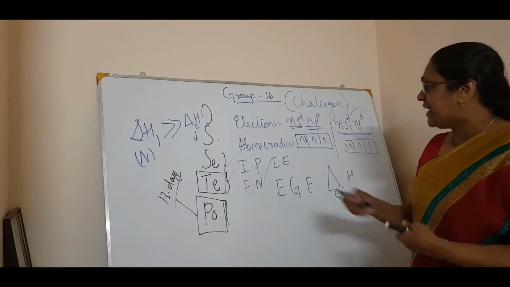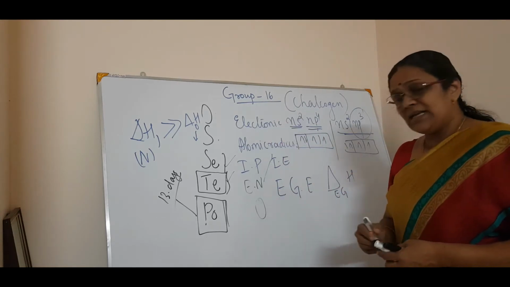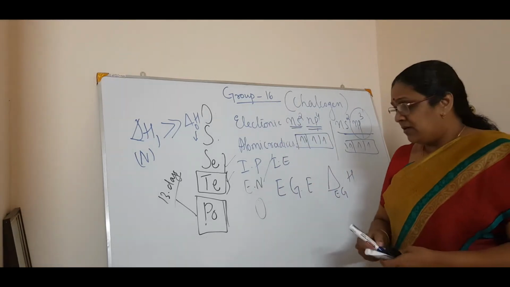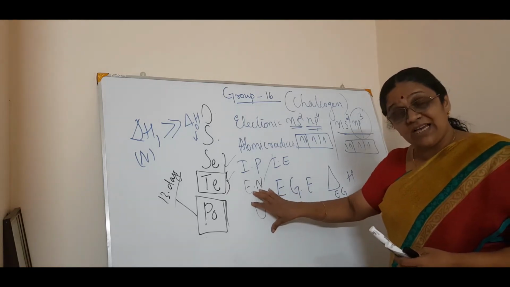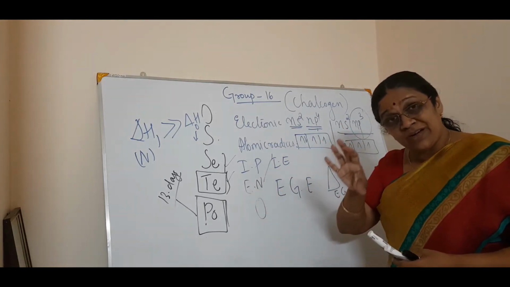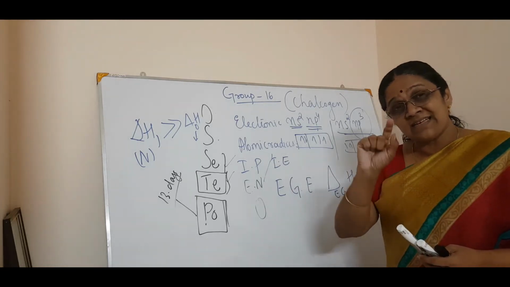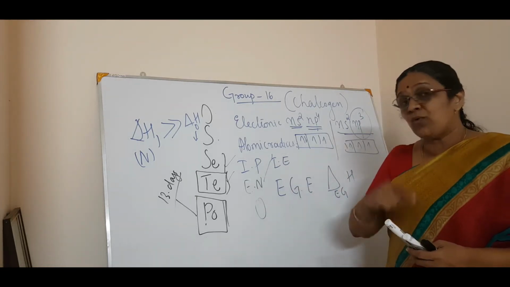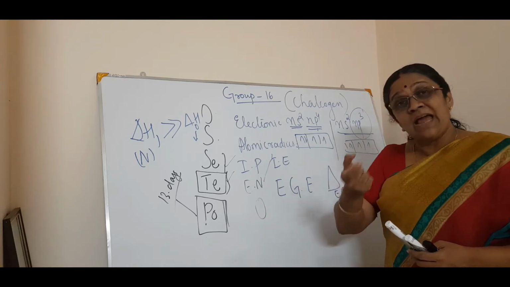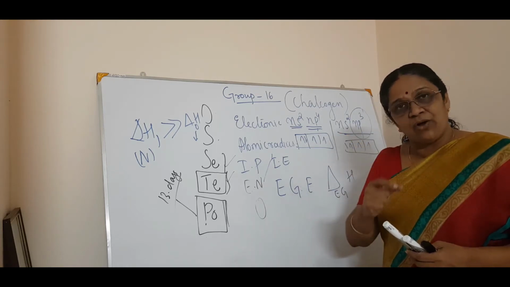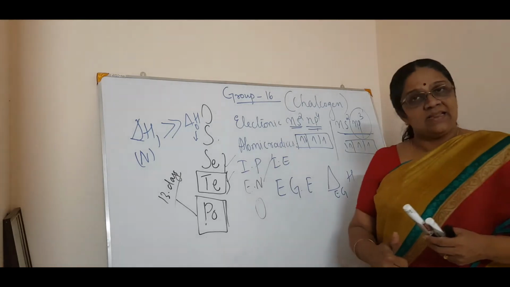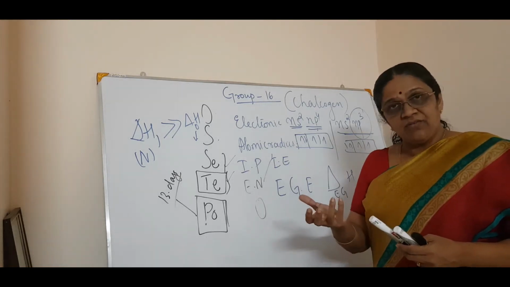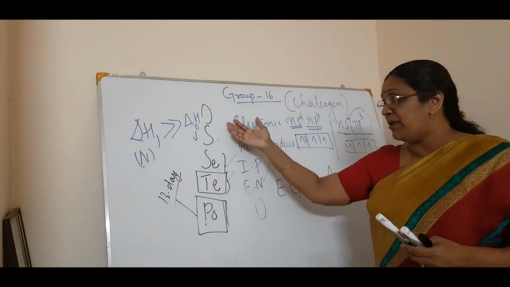For example, take oxygen or sulfur. Electron gain enthalpy is the ability of an isolated gaseous, neutral atom to attract an electron. So it will become an anion, a negative ion. That tendency or ability is called electron gain enthalpy. It will be negative for all these chalcogen family or p block elements.